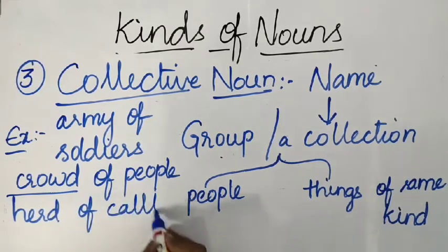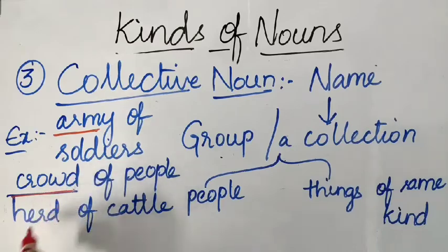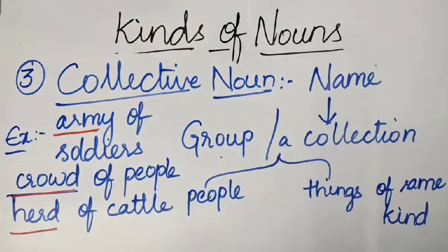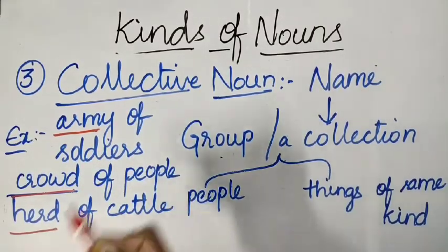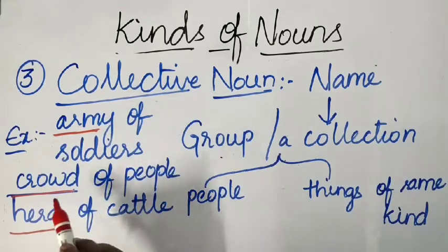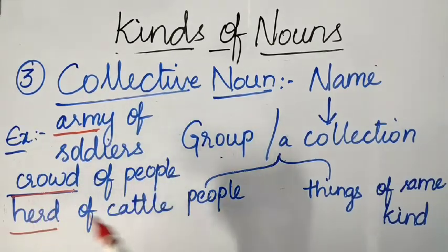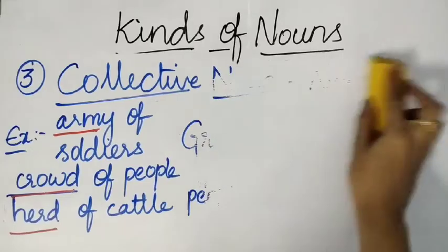Herd of cattle. So students, these words which I underline now with the red color are called collective nouns, because each is a collection. A collection of soldiers is called an army. A collection of people is called a crowd. A collection of cattle is called a herd. So many examples are there related to collective nouns also.